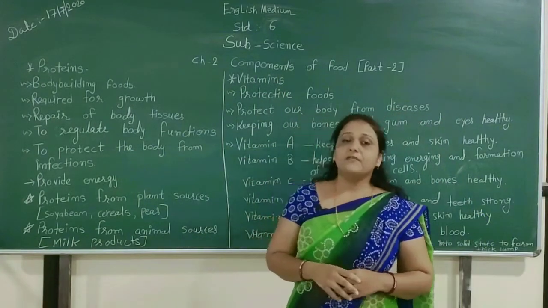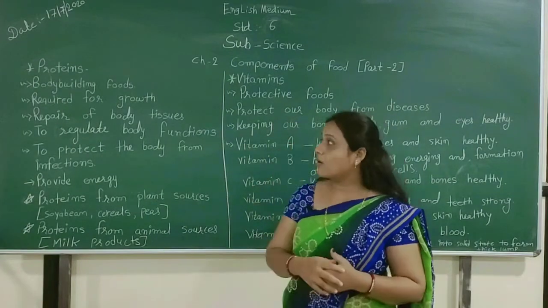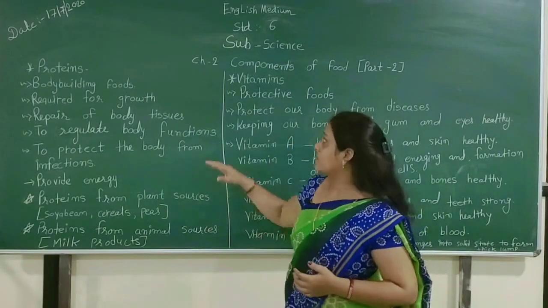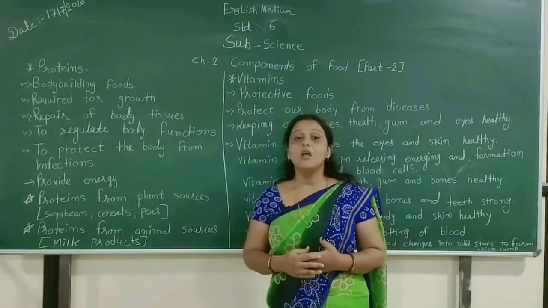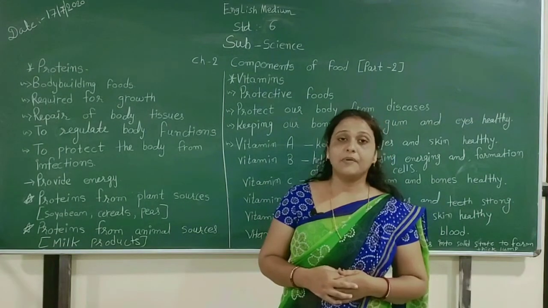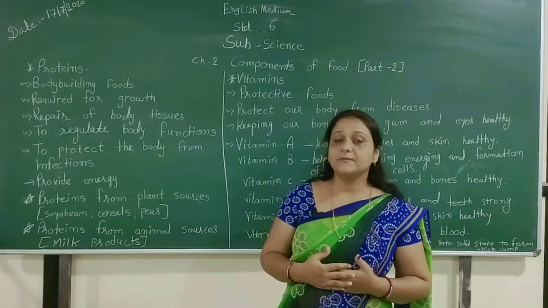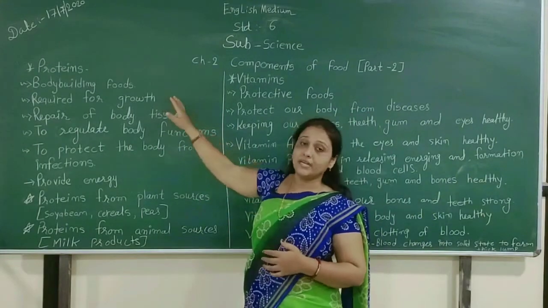In this chapter, in our previous lesson, we have discussed the other components of food. Now we will discuss proteins and vitamins, components of food. We get 7 types of components from food, for example carbohydrates, vitamins, proteins, minerals, fiber, and water. Now we will discuss proteins.